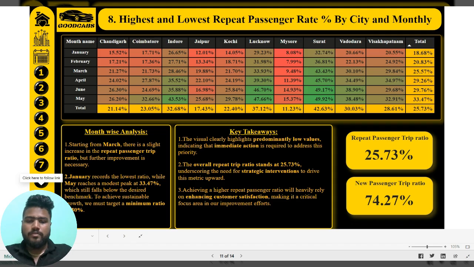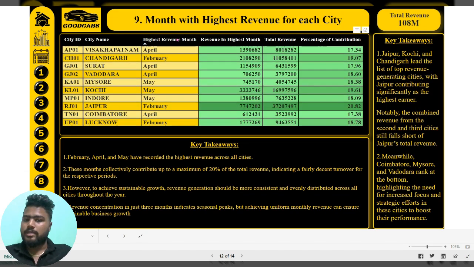We'll move to the ninth one, month with highest revenue for each city. Here we see the highest revenue month, how much revenue it took, the total revenue of this city, Visakhapatnam, and the percentage of contribution, which is 17.34 percent. The highest is Jaipur, which has more than all other cities.